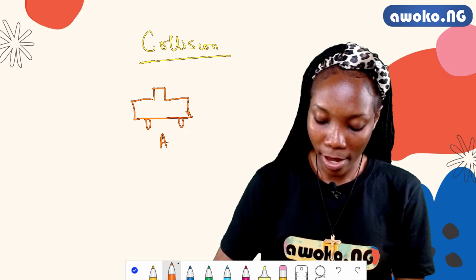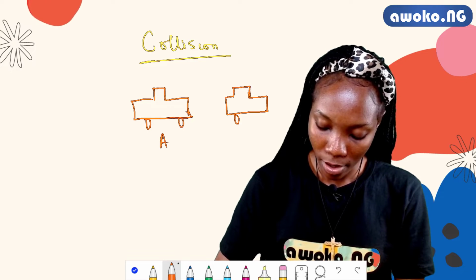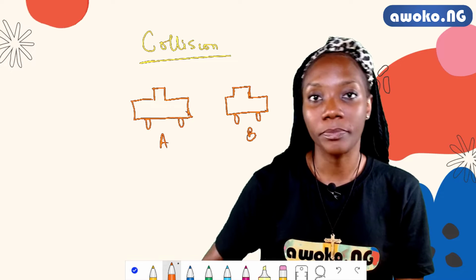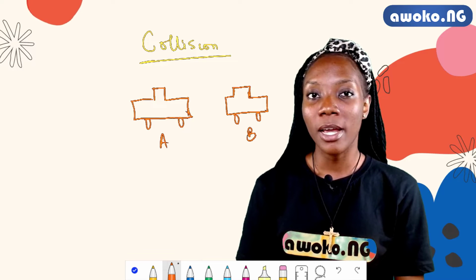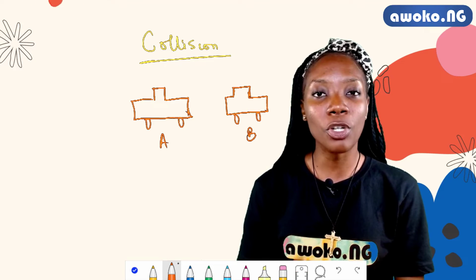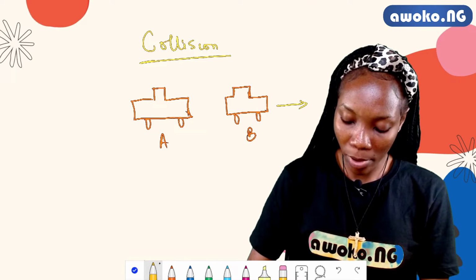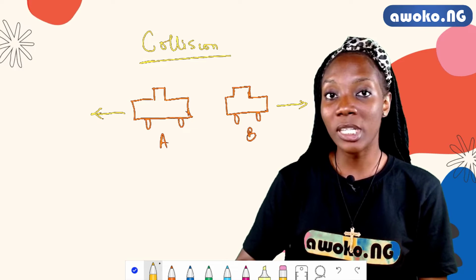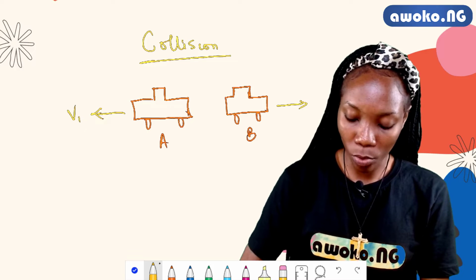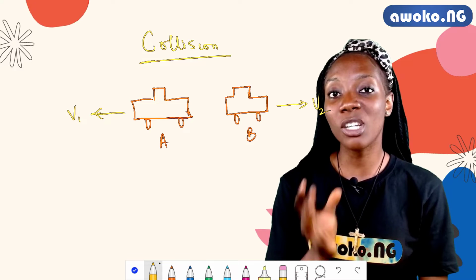This is car A. And this is car B. Now, if these two cars collide with each other, they might either separate from each other and move with different velocities. That is, they might go separate ways. Maybe this one might move with V1 and this one might move with V2. Or they will stick to each other.